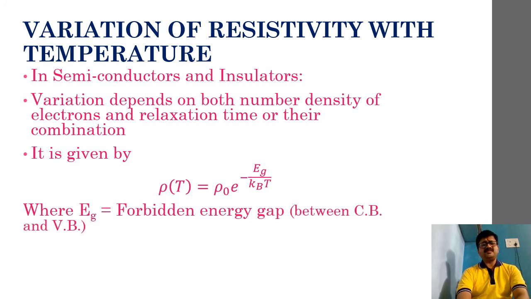Eg is called the forbidden energy gap. So if you recall back your high school days, in semiconductors you would have learnt about conduction band and valence band and forbidden energy gap. Now the gap between conduction band and valence band, that particular gap I call the forbidden energy gap. Okay.